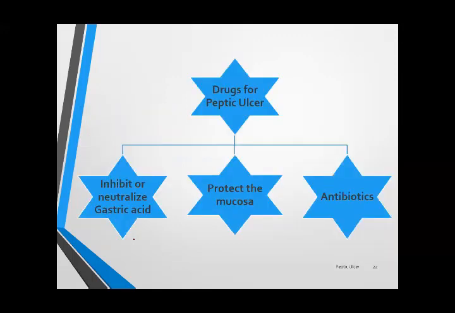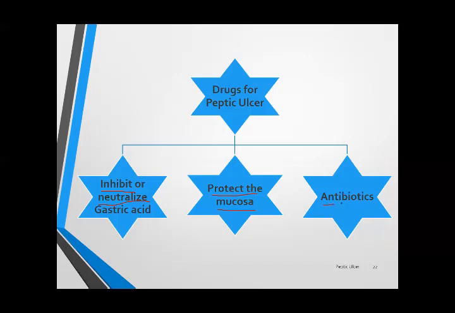Okay, I will tell you now. We will use 3 types of drug. Number 1, the drug that inhibits or neutralizes the gastric acid. Either they inhibit the release of gastric acid or neutralize the gastric acid. One group. Second group, the drug that protects the mucosa and prevents the injury caused by the acid.